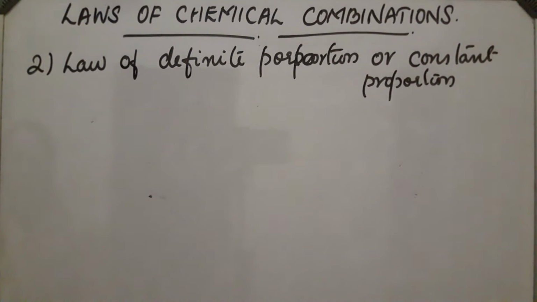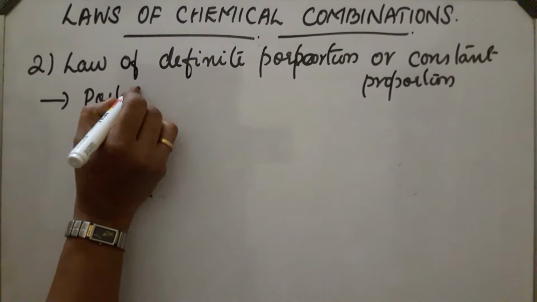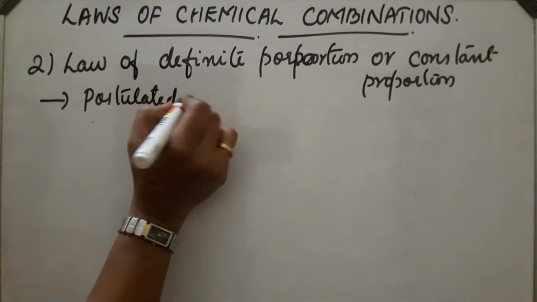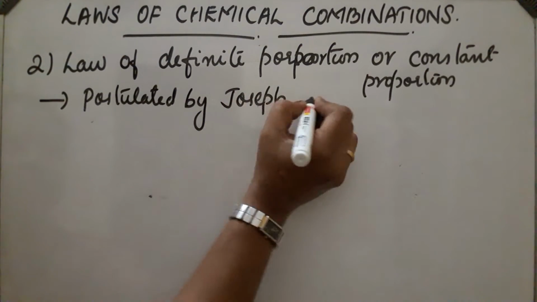This law was postulated by Joseph Proust.